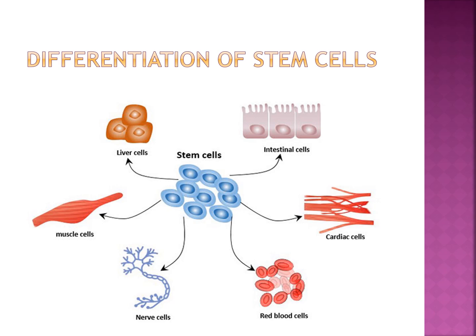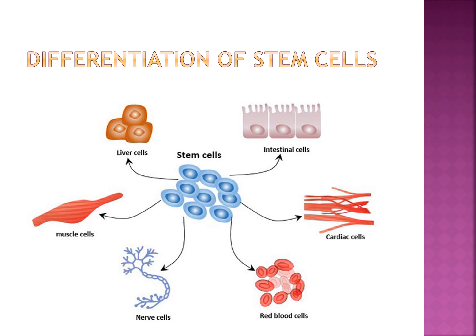Stem cell therapy. First, gene therapy we studied, somatic gene therapy and germline gene therapy. Now, stem cell therapy. Sometimes cells, tissues and organs in the body may be permanently damaged or lost due to a genetic condition, disease or injury.